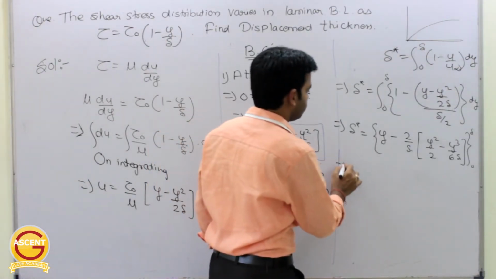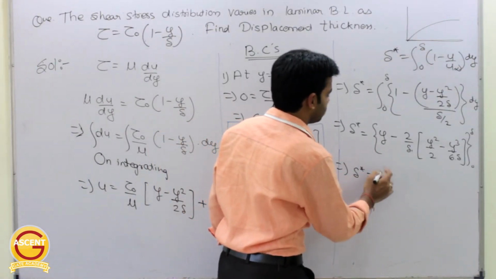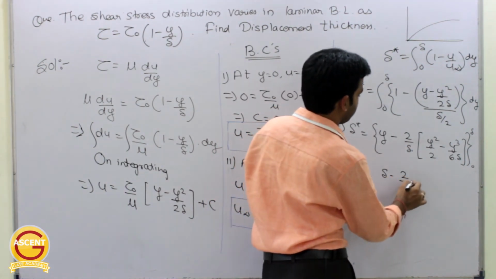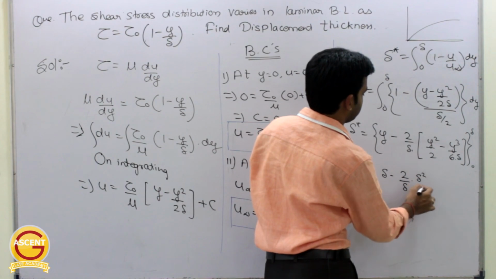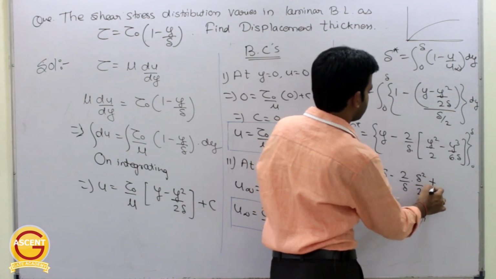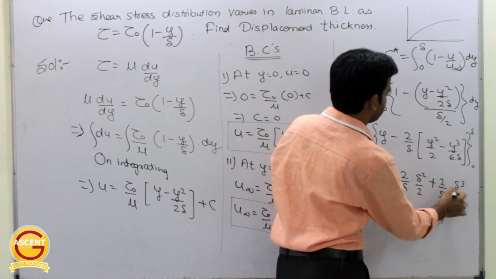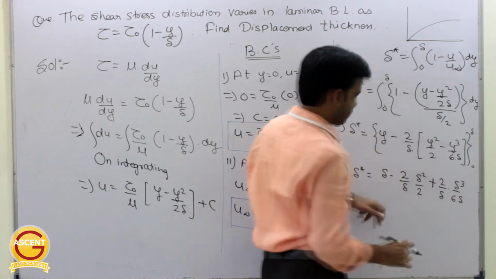So this del star is equal to del minus 2 by del into del square by 2 plus 2 by del into del cube by 6 into del.